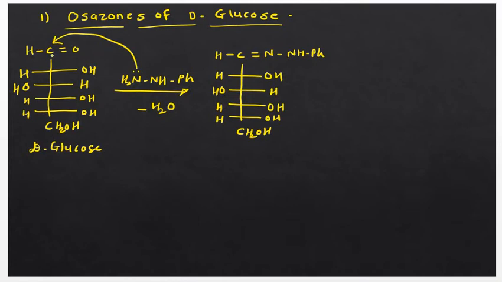The carbon of the carbonyl group is attacked by phenylhydrazine because the nitrogen has a lone pair of electrons, so it attacks the electron deficient carbon. The aldehyde group is converted into this group, remember.